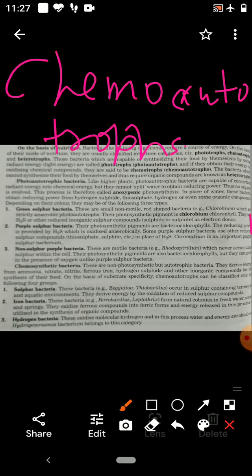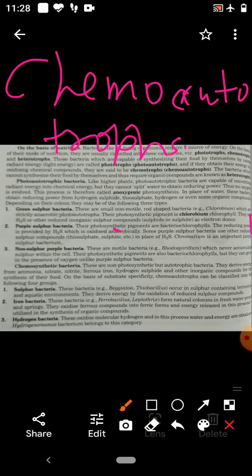Instead of that, they obtain their energy by oxidizing chemical compounds. When they oxidize chemical compounds, they derive energy, and that energy they use for synthesizing their food materials, their nutrients.